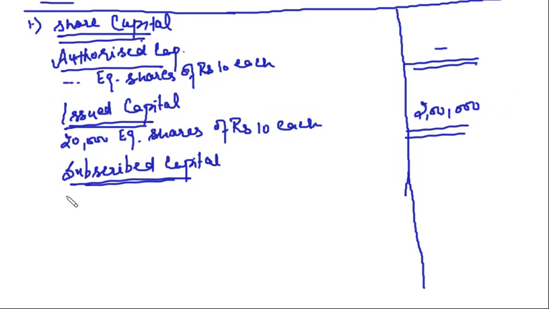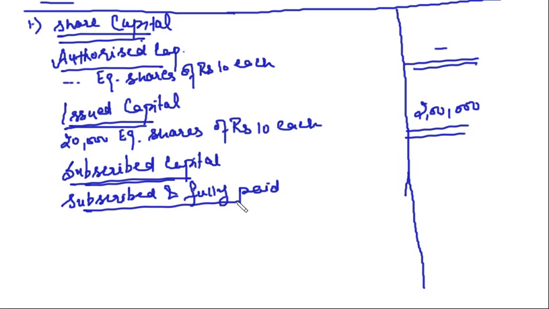What is subscribed capital? We write it as subscribed and fully paid, right? In this I will say 20,000 equity shares of rupees 10 each. How much? 2 lakh.